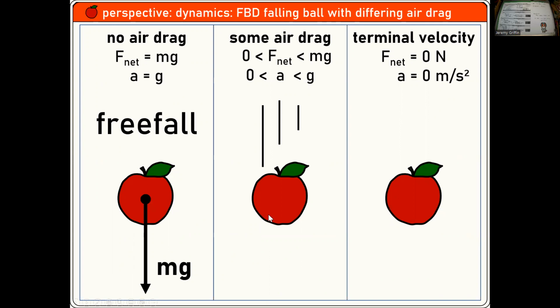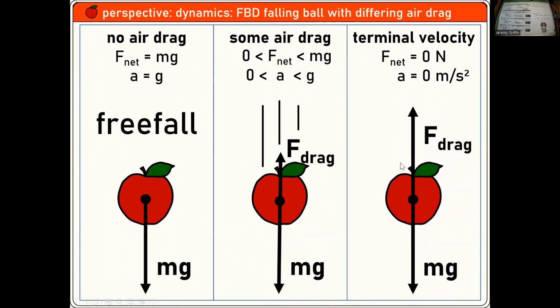Let's say that air drag is starting to build up, like this middle picture, but it's still accelerating. Could there be an air drag that's a little bit less than the weight? So there's still a net force, right? But the faster it falls, the more the air drag picks up. Let's say it picks up to the point that it's reached terminal velocity. Could that be like that, where they're exactly balancing each other out? Hey, is that apple on the right in equilibrium? I think it is, right? That means it's going at constant velocity all the way down. Constant velocity. That's what terminal velocity is, right?